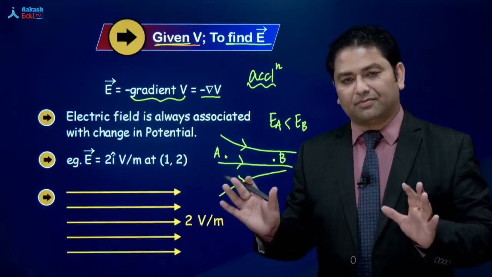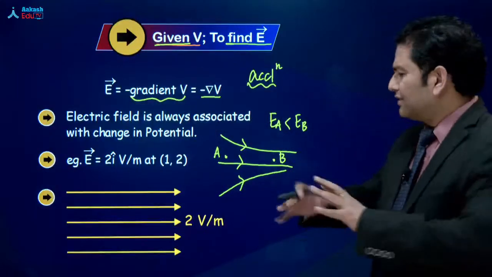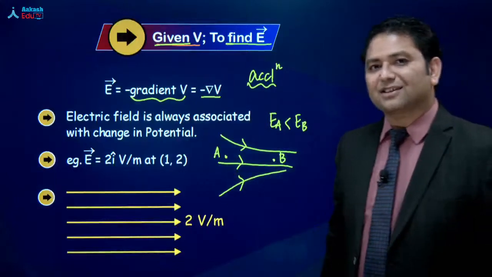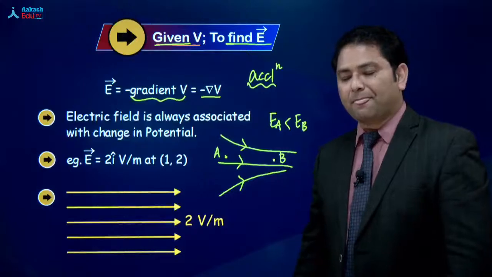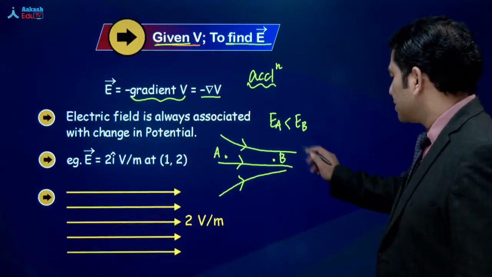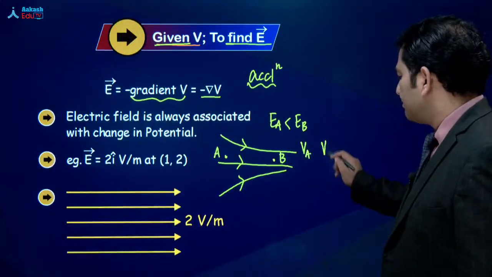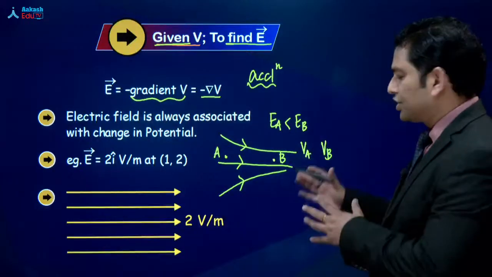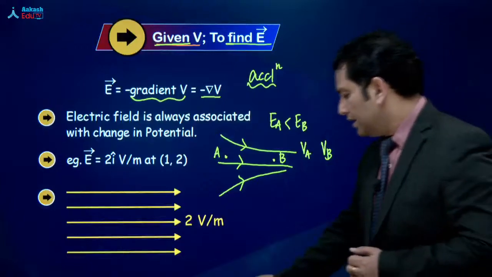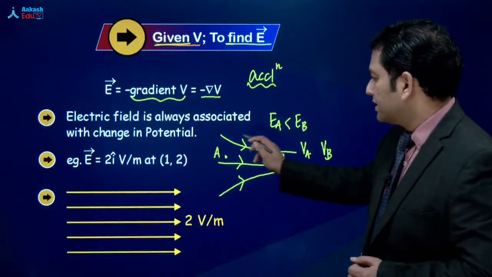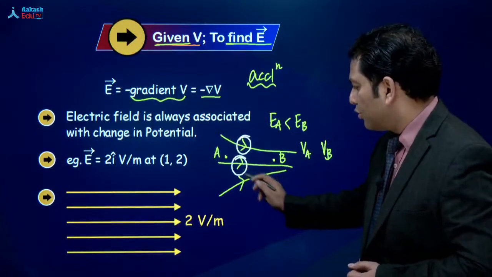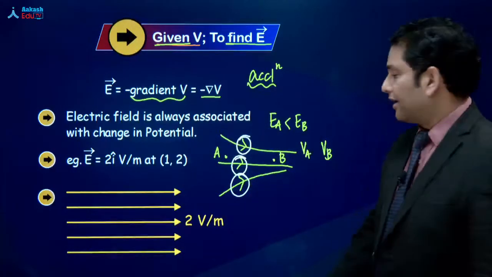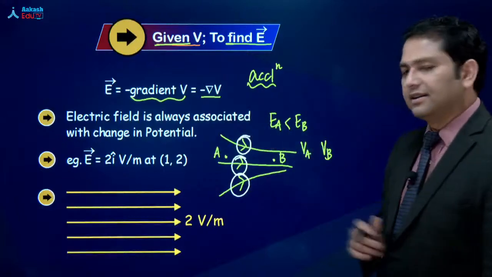That's our first job. So, you know, this is a very simple fact, but let's recollect once more, just to avoid any sort of confusion that may happen. Now if I talk about potential of A and potential of B, then to know where the potential is more and where it is less, we simply look at the arrow of the field lines. You will see the arrow is going from left to right.